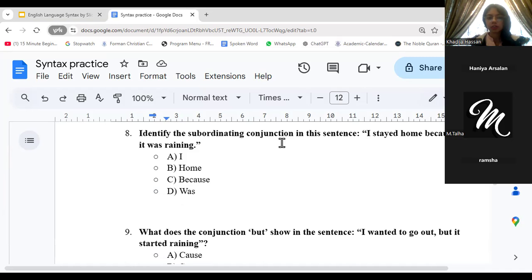Identify the subordinating conjunction in this sentence. I stayed home because it was raining. A, I, B, home, C, because, D, was. This one is really easy. Ah, yes, Emil, I knew already. I'm glad you joined. Which one is it?